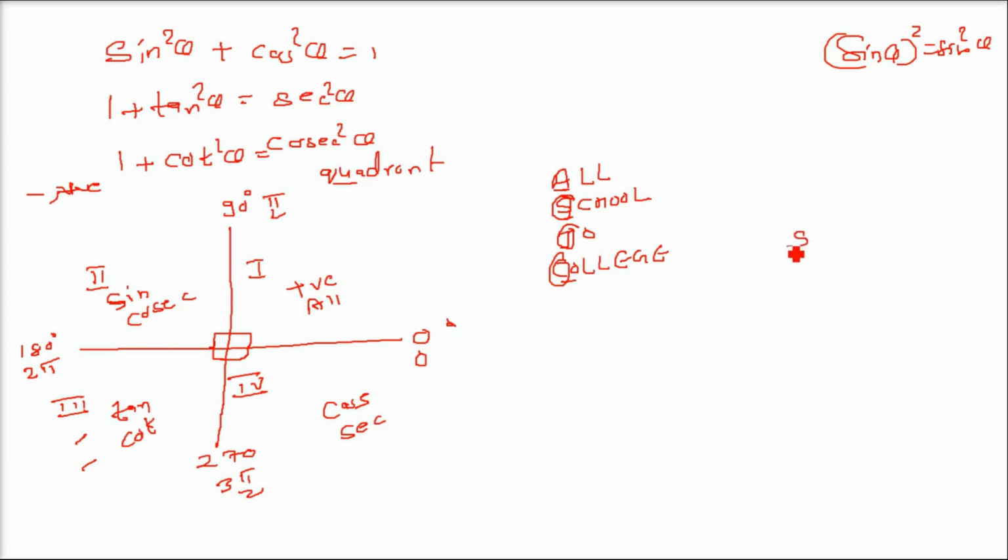Now let me tell you that this sine theta is a function. Whenever we have a function, every function has a domain and a range. The values you can put in for theta are the domain, and the values sine theta can give are the range. Any value can be put here, so the domain is simply the real numbers. And what is the range? Sine theta only gives values from -1 to 1, both inclusive. Similarly, cos theta also gives values from -1 to 1. So for sine theta and cos theta, the range is -1 to 1.